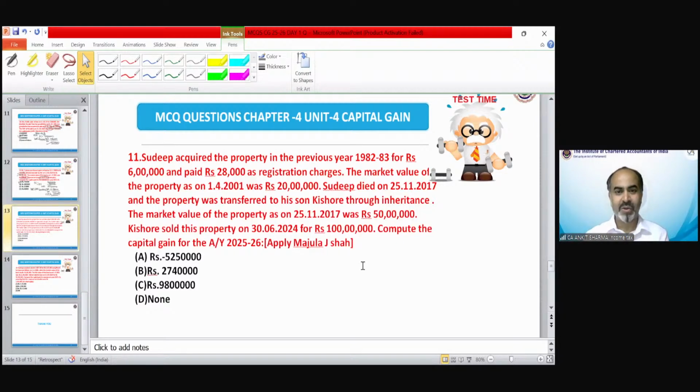The market value of the property as on 25th November 2017 was rupees 50 lakh. Kishore sold this property on 30th June 2024 for 1 crore rupees. Compute the capital gain for assessment year 25-26.